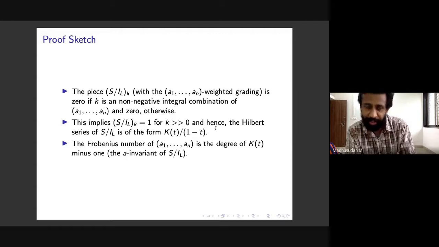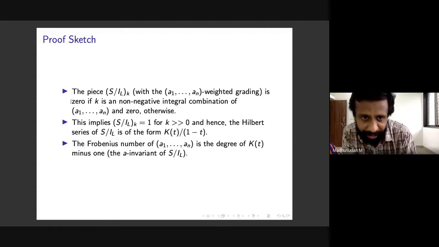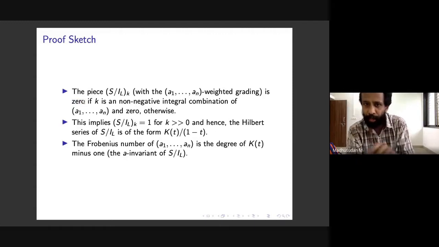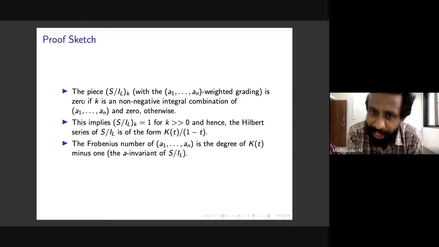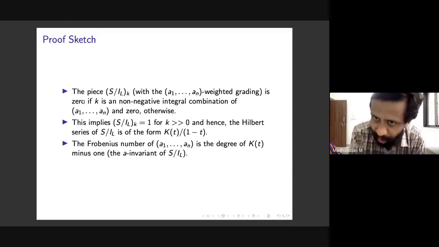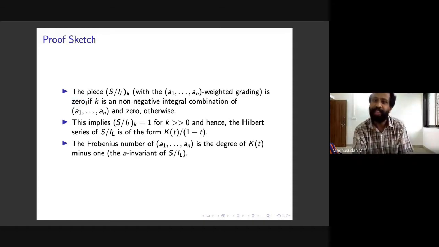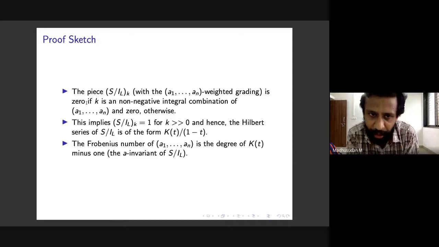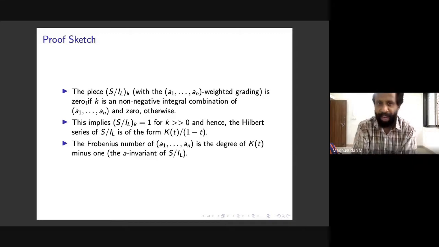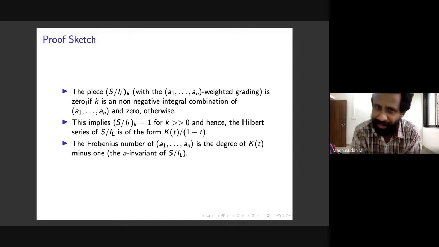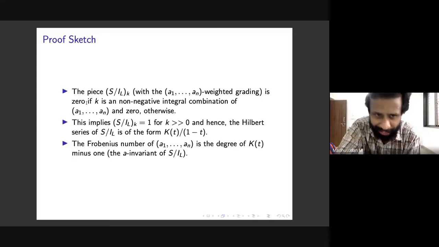It is 1 if k is a non-negative integral combination of A1 to AN, and 0 otherwise. Sorry, there's a misprint there, so the first 0, please replace it by 1. And this is again by the definition of S mod IL.